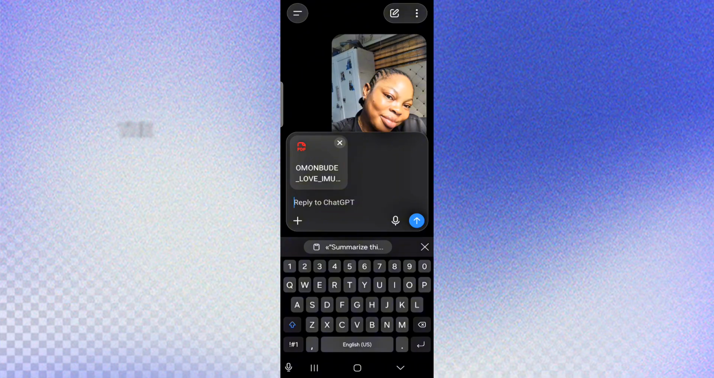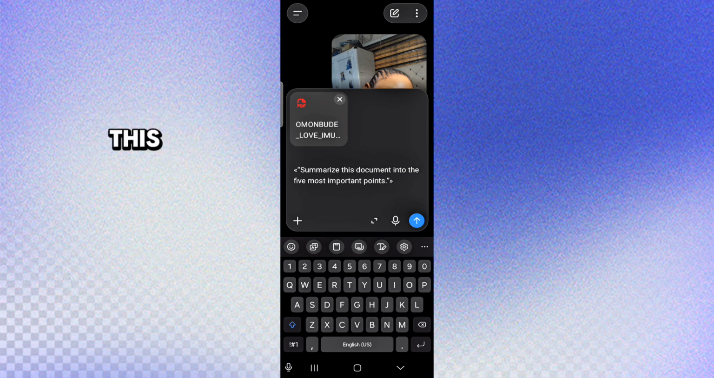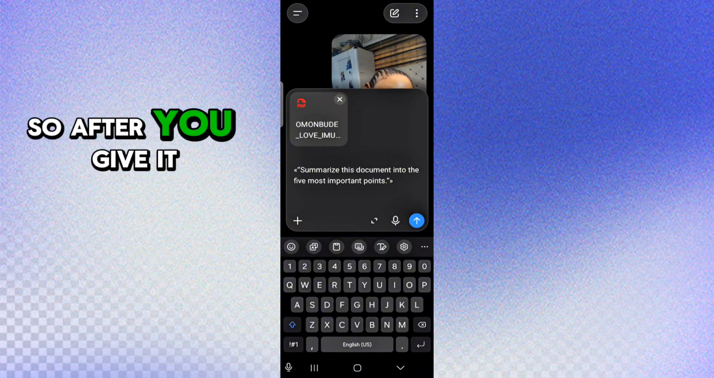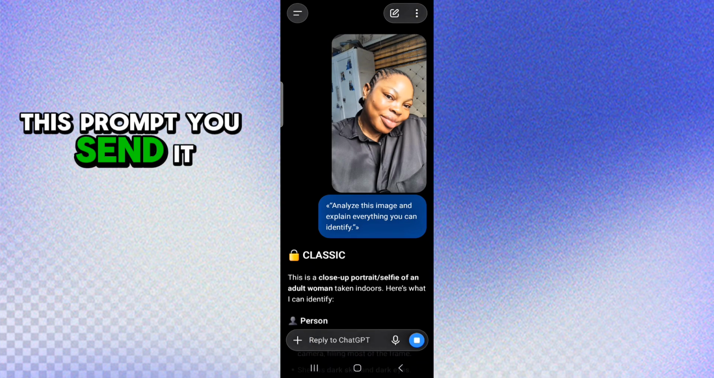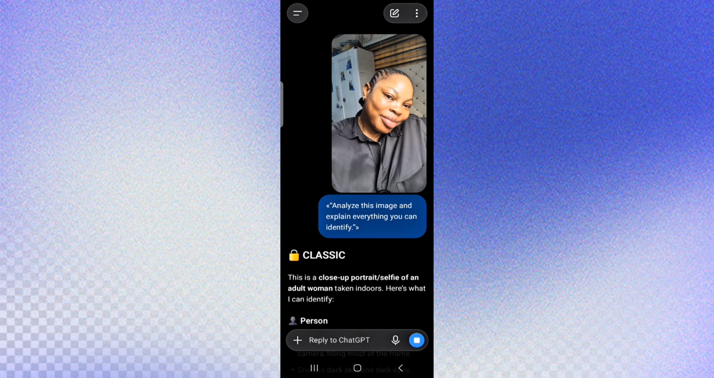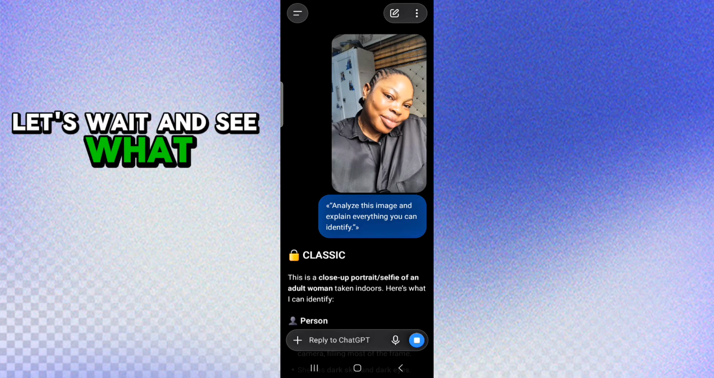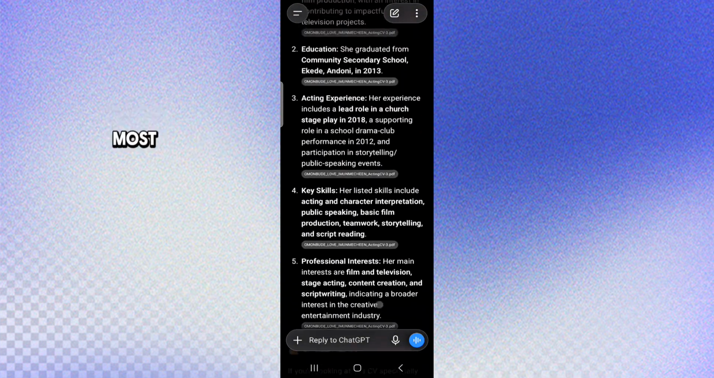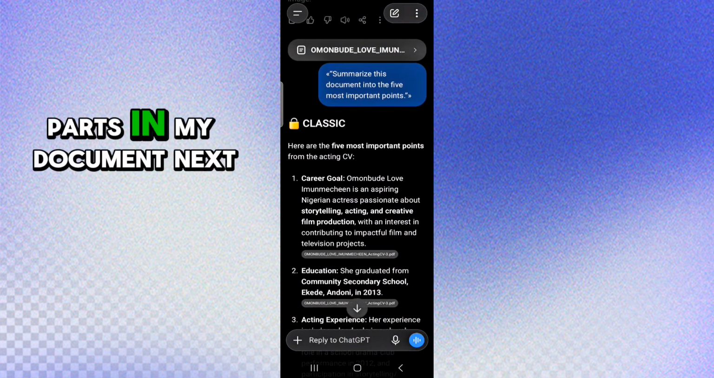So the document has uploaded. What you're going to do is write this prompt: summarize this document into 5 most important parts. You understand? After you give it this prompt, you send it. Let's wait and see what ChatGPT will give to us. Yeah, you see, it has given me the 5 most important parts in my document.